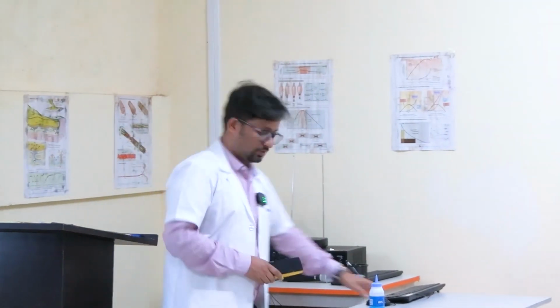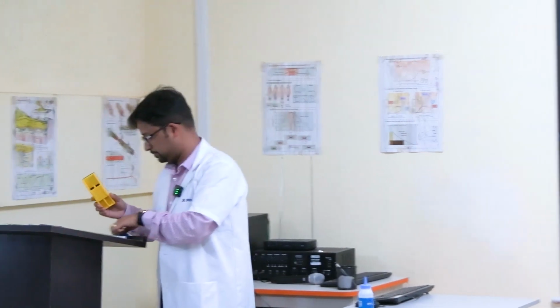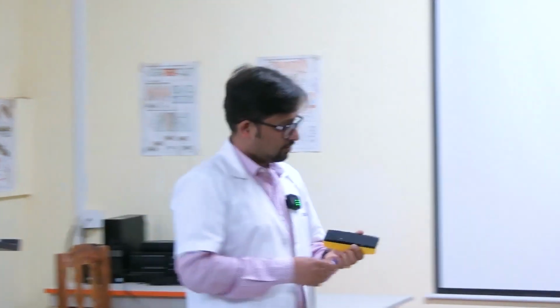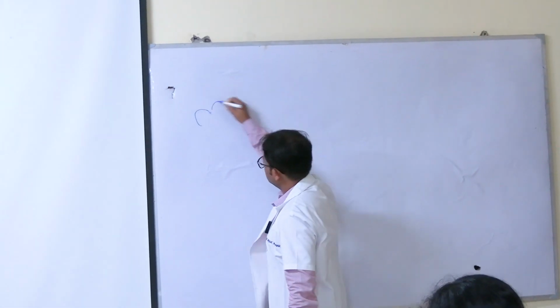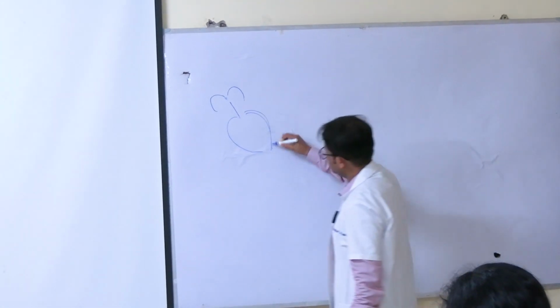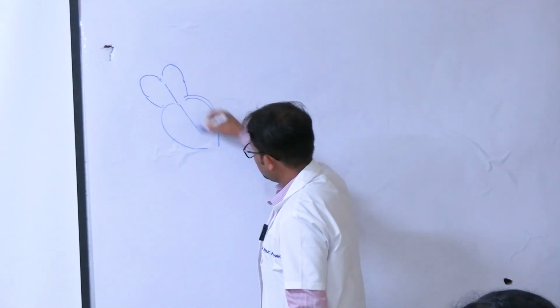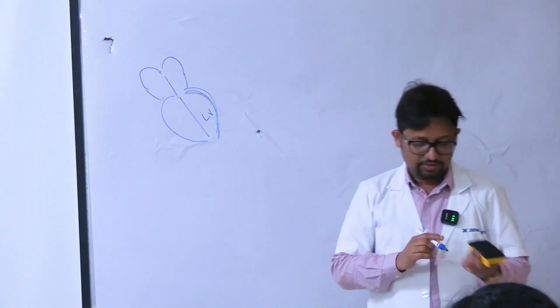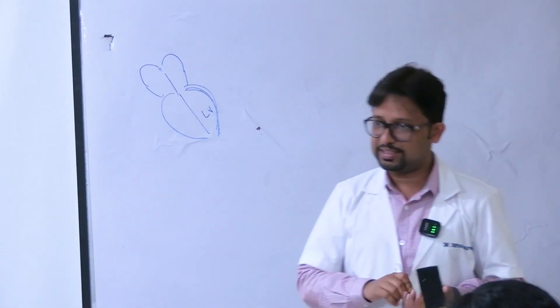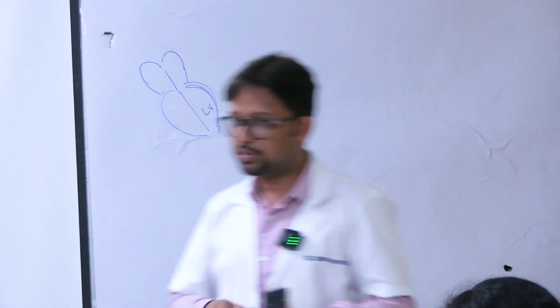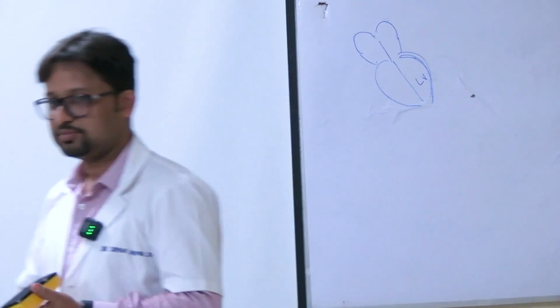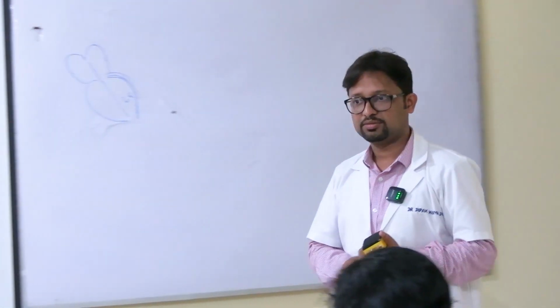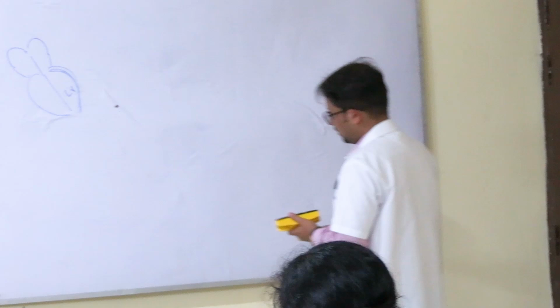So every time, let us consider a diagram of the heart. So this is the left ventricle. So at the end of diastole, that means when the heart is at rest, at the end of it, what is the amount of blood that remains in the heart? End diastolic volume. How much? Approximately how much? 120 to 130 ml.